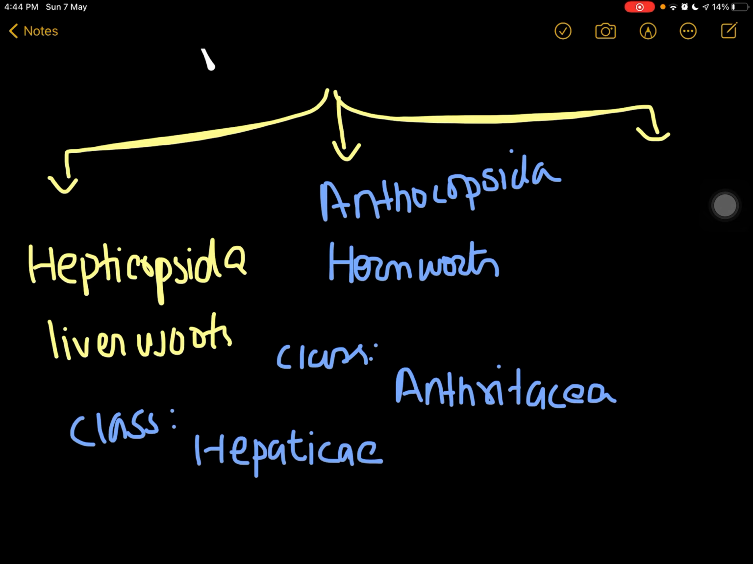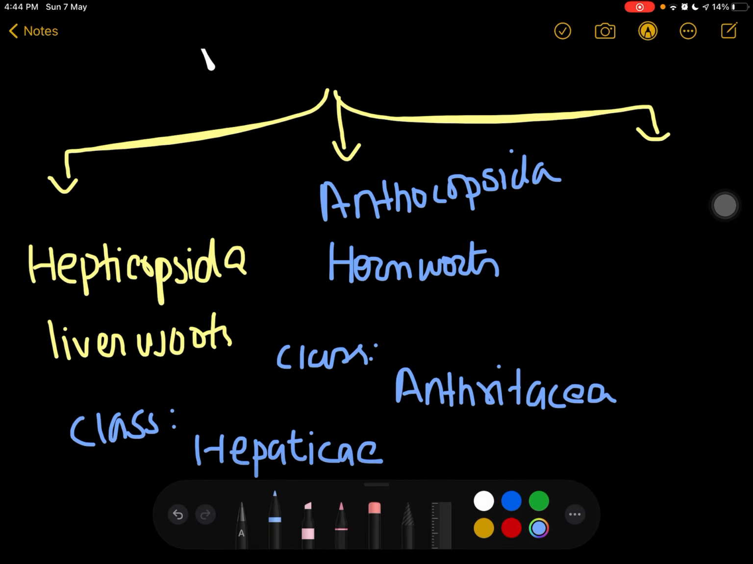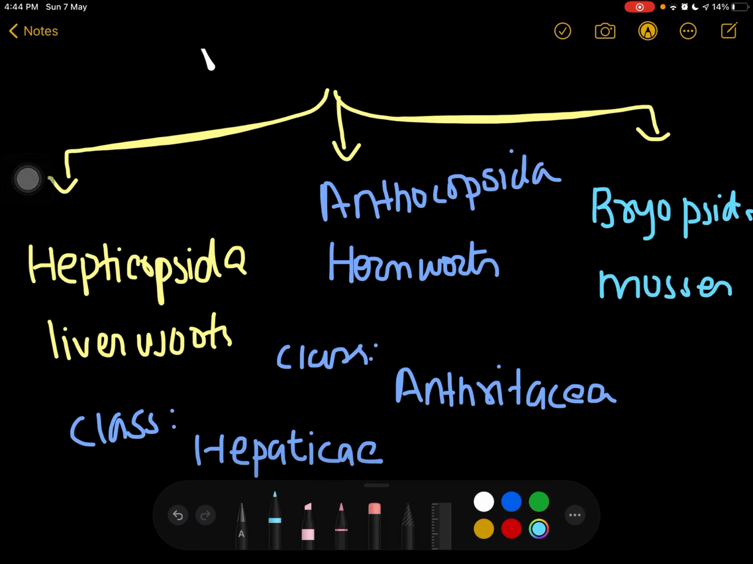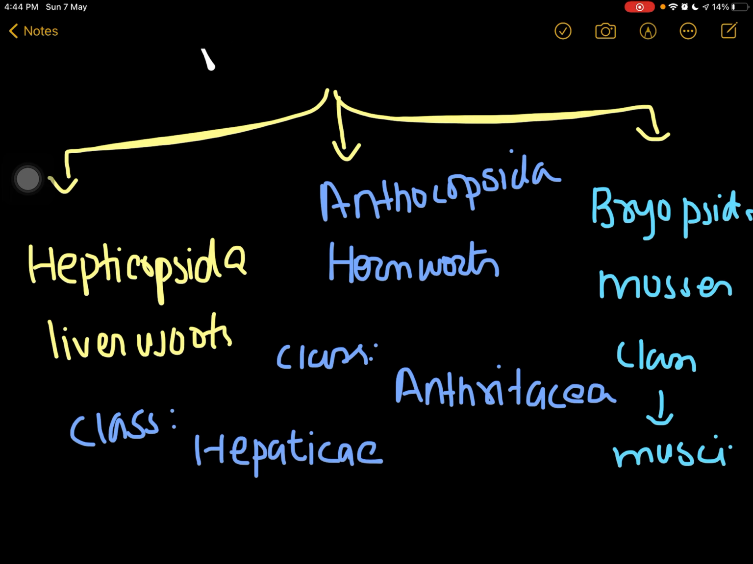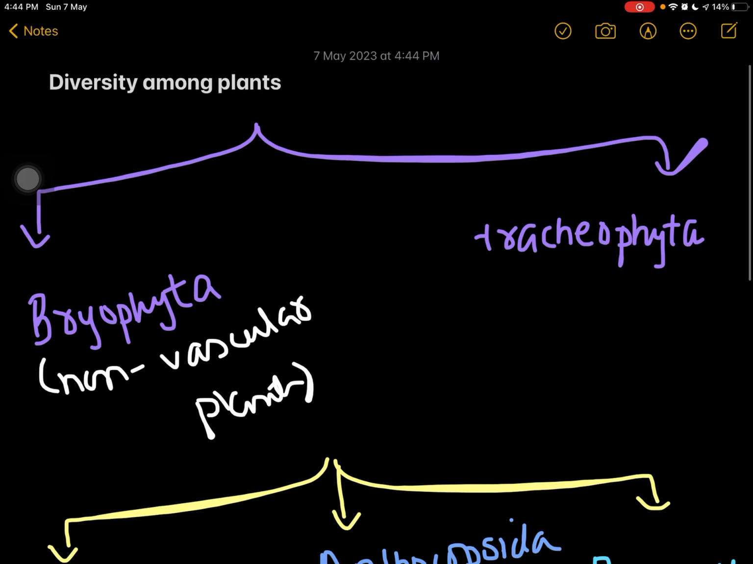Right? And third is basically Bryopsida. Right, and these are known as mosses, and their class is known as Musci. Right, so this was a classification of bryophyta, which are non-vascular plants, right?